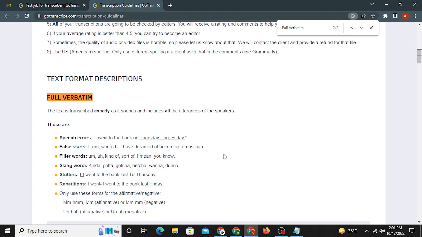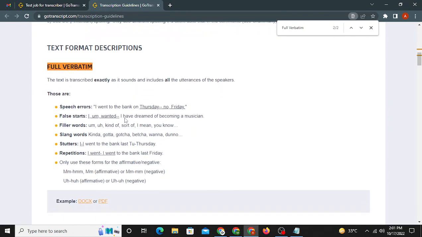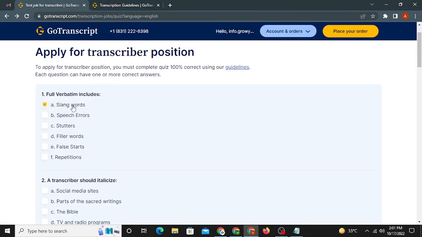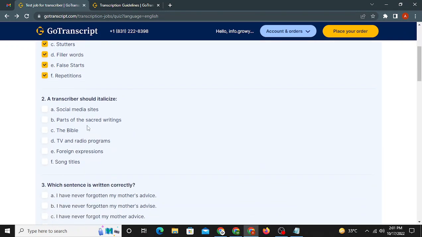So basically they are saying that we need to transcribe each and every word or thing which the person is saying in the audio. Okay, so the right answers are 1, 2, 3, 4, 5, 6. What does it mean? It means that we need to select A, B, C, D, E, and F. All of them are correct.